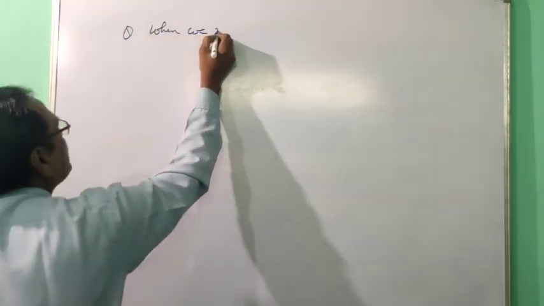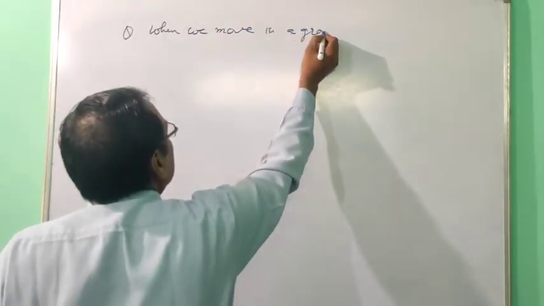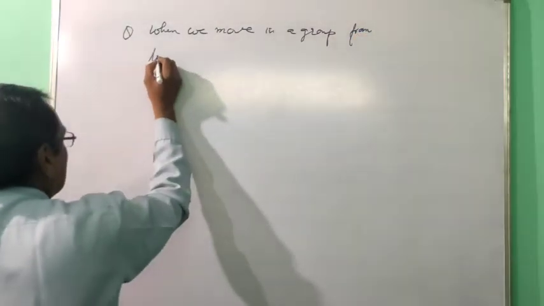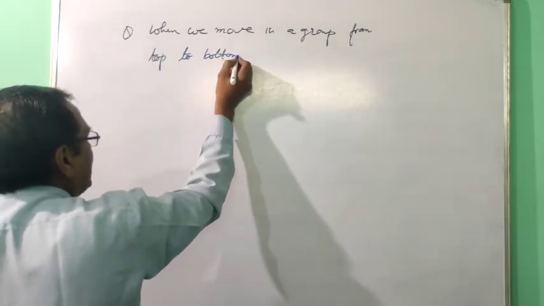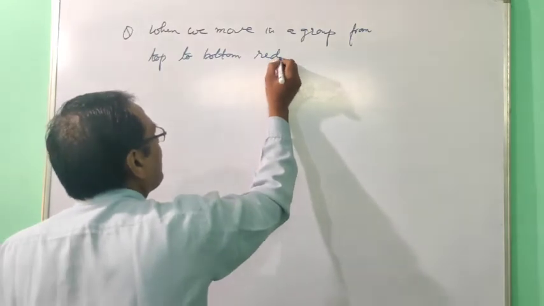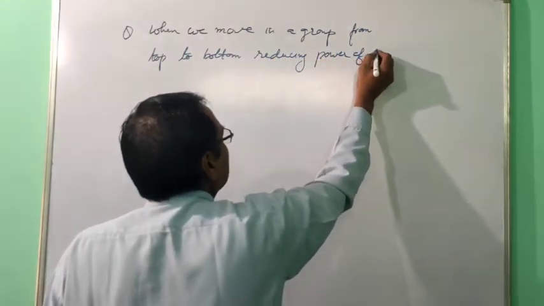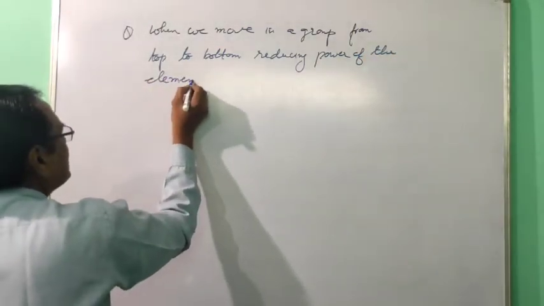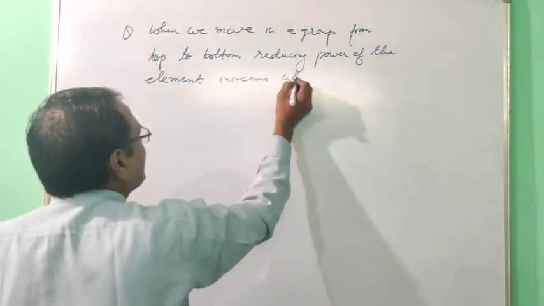When we move in a group from top to bottom, reducing power of the element increases. Why?